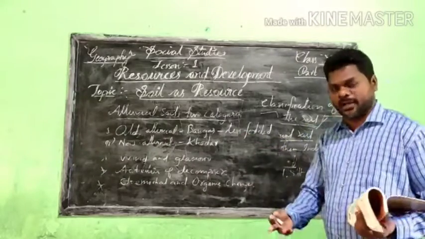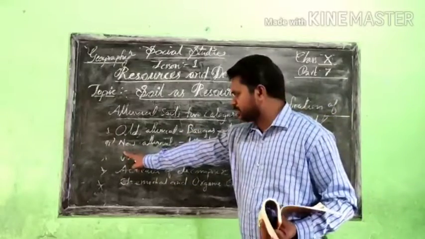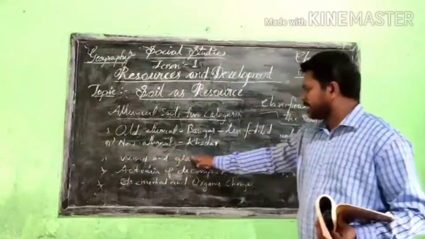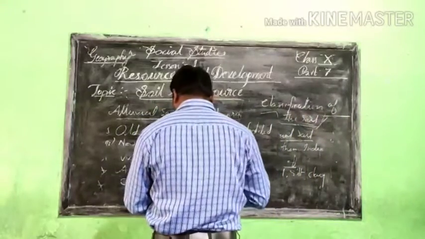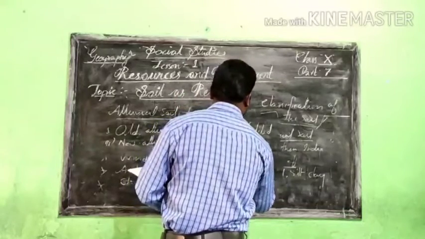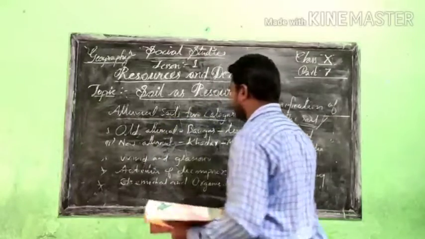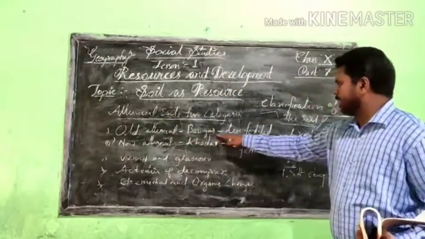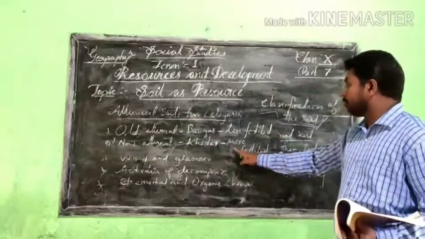Fertility is very low, compared to the new alluvial soil. And the second one, the new alluvial soil, that's called Khadar, is completely fertile, more fertile. The old alluvial soil, Bangar, is less fertile, and the new alluvial soil, Khadar, is more fertile.